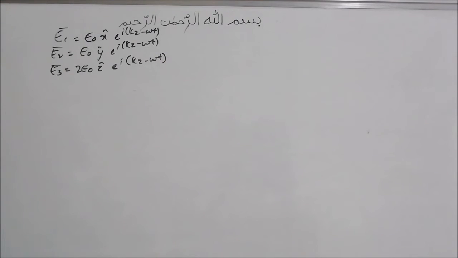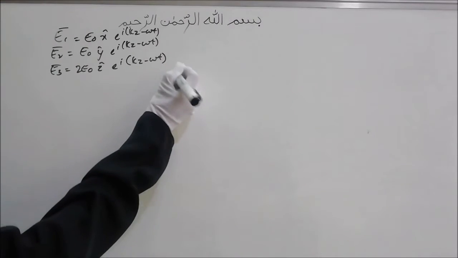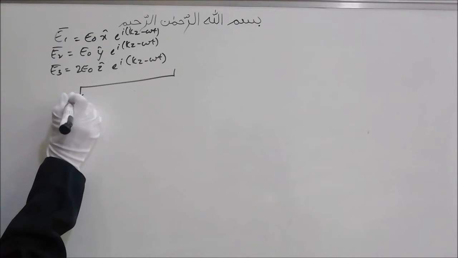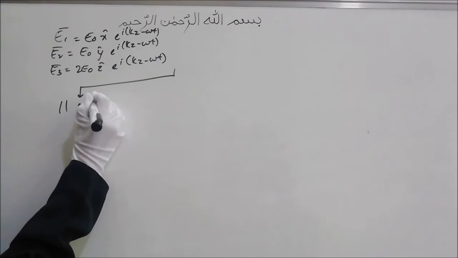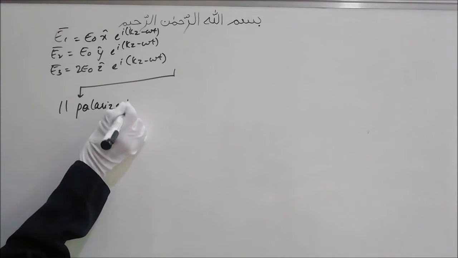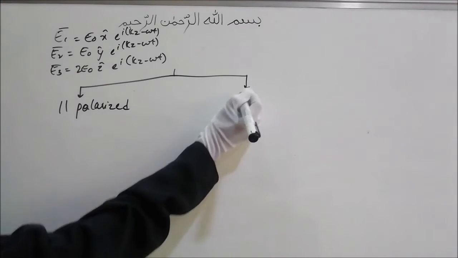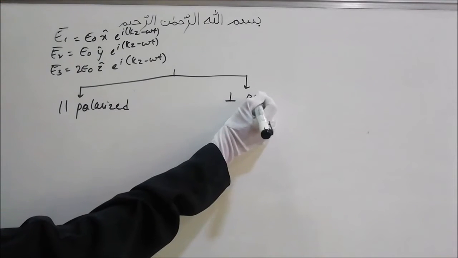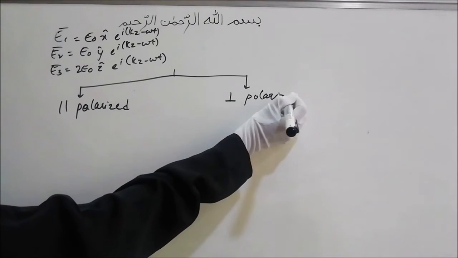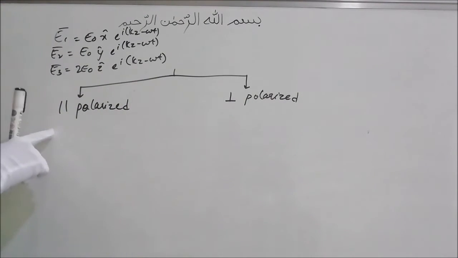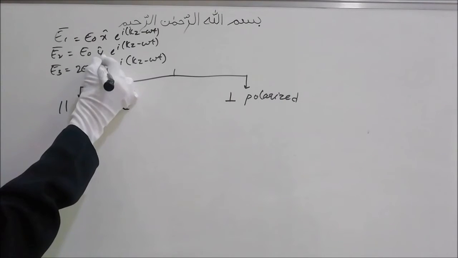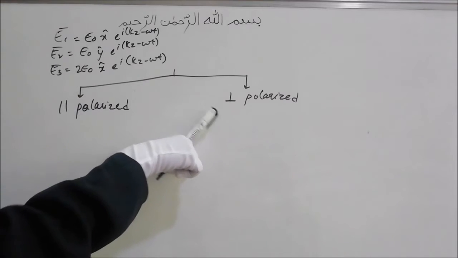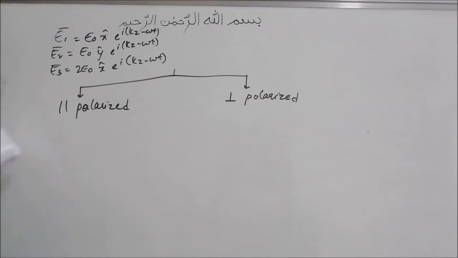Now let's say we have superposition of any two of these plane polarized waves. We can have two types of conditions. One condition that can arise is that the two of them are parallelly polarized, that is polarized in the same direction or parallel to each other. The other condition could be that they are perpendicularly polarized. Parallelly polarized, for example, E1 and E3, and perpendicularly polarized can be E1 and E2 or E2 and E3.